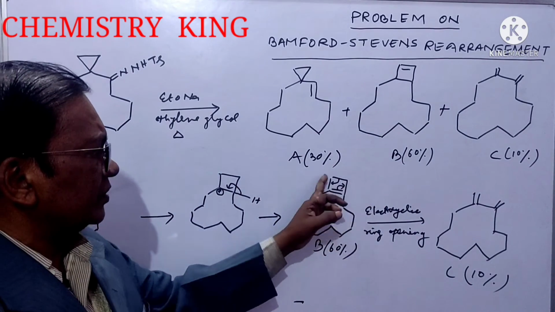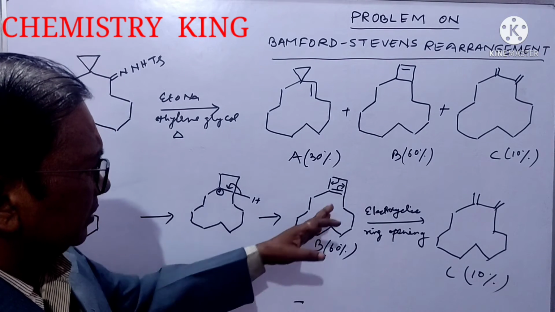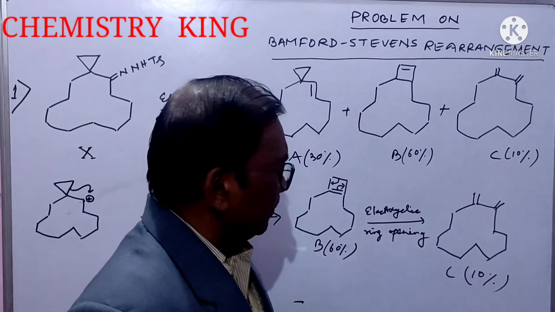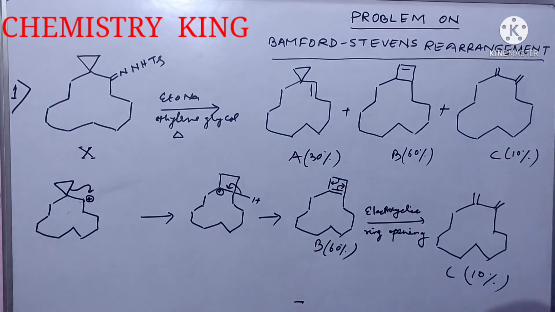This ring system, 4-membered ring, is stable and opening is somewhat difficult, so it is only 10%. Okay?